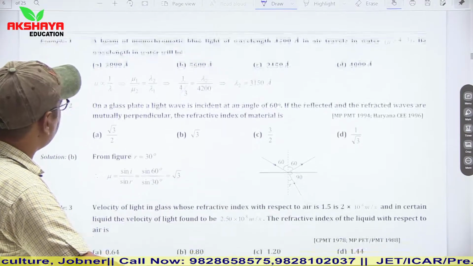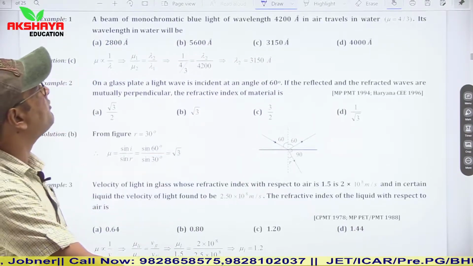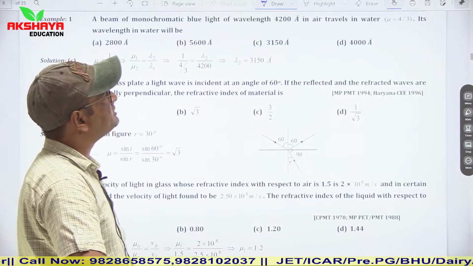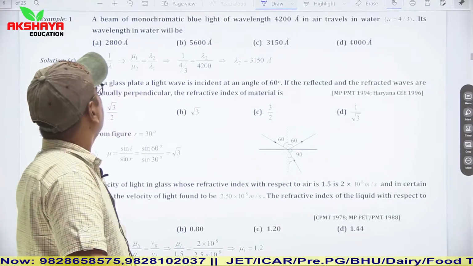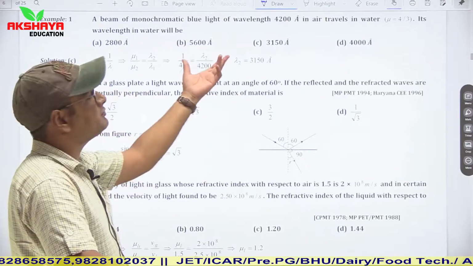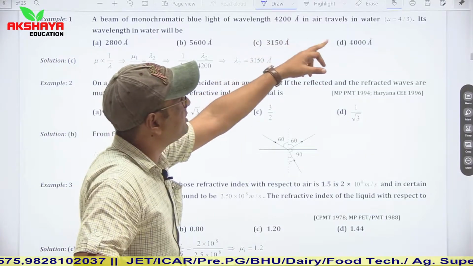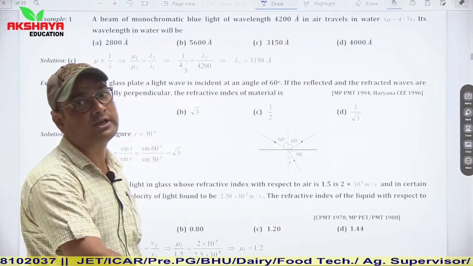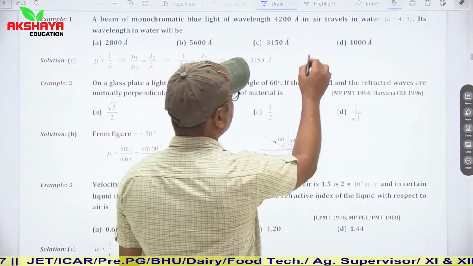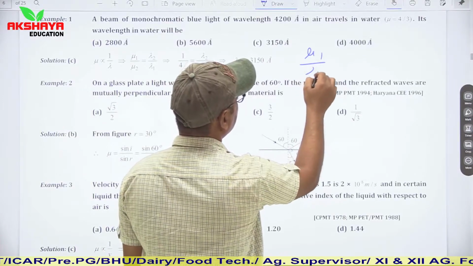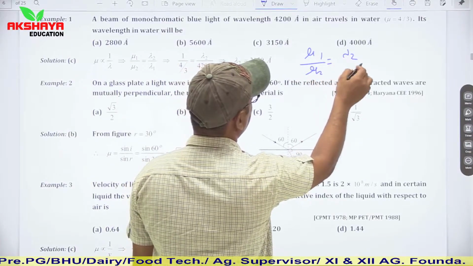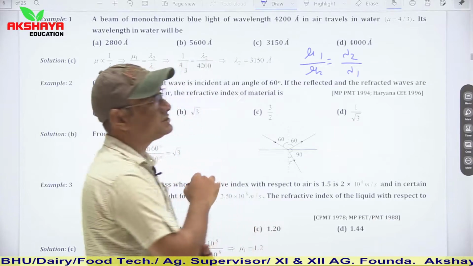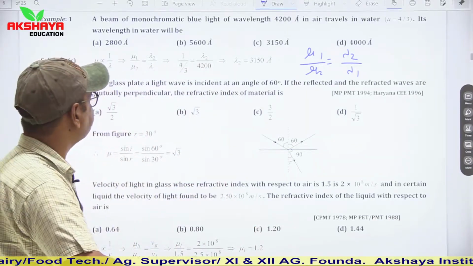So let us have some pattern of questions. First one: a beam of monochromatic blue light of a given wavelength in angstrom in air, find its wavelength in water. Simply use lambda and mu, which are given. You should know the relation between lambda and mu: mu1 upon mu2 is equal to lambda2 upon lambda1. Use this relation and calculate its value.